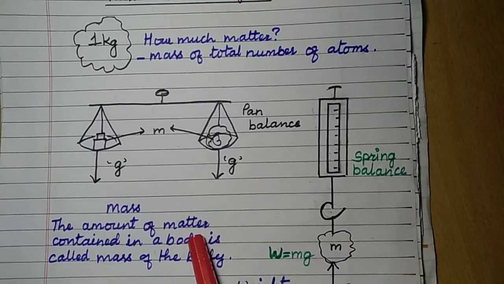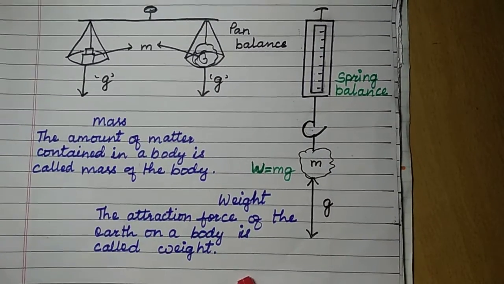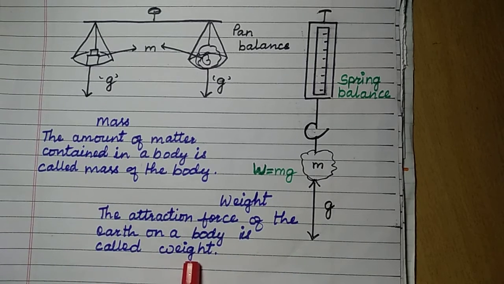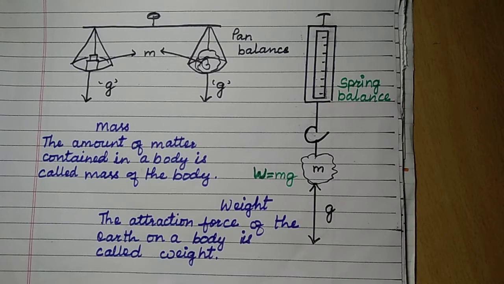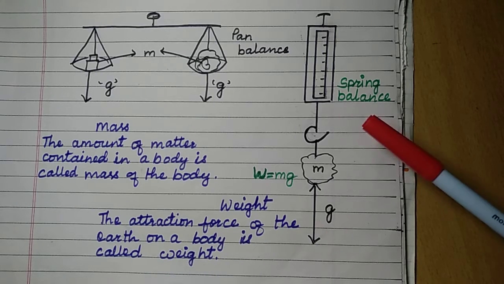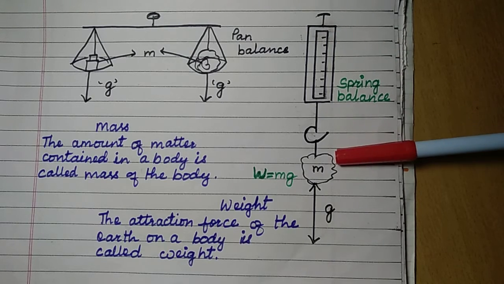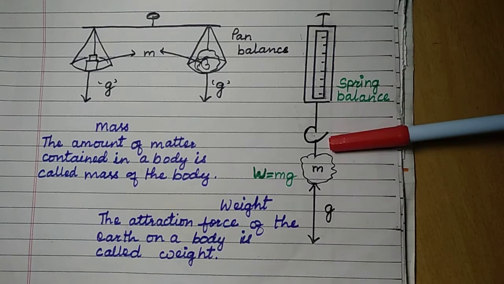So this is mass. Now the next topic is weight. The attraction force of the earth on a body is called weight, or how much gravity is acting on a body, that is the measurement of weight. Gravity means pulling force, and weight is measured by a spring balance. This is the picture of a spring balance. Supposing a packet of sand is hanging from this spring balance.